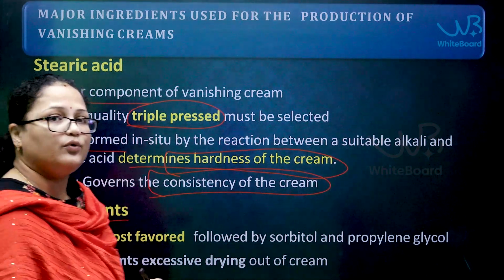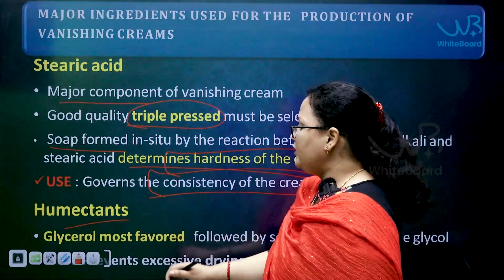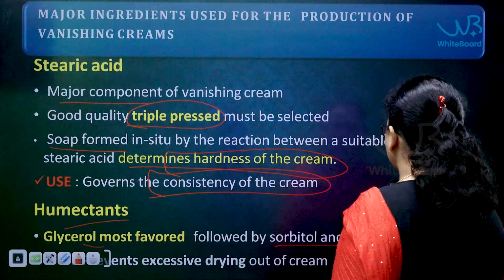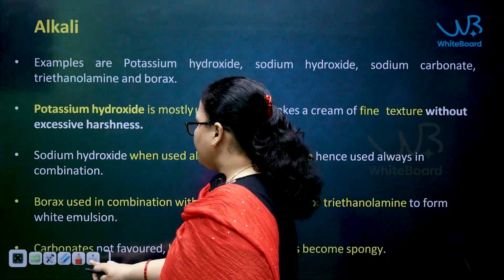Next, the next agent is the humectants. Humectants are the agents which, as I have told you, prevent dryness of the skin. Mostly glycerol will be added. Apart from that, sorbitol and propylene glycol will also be included in the composition.